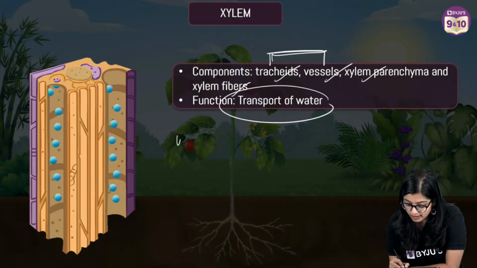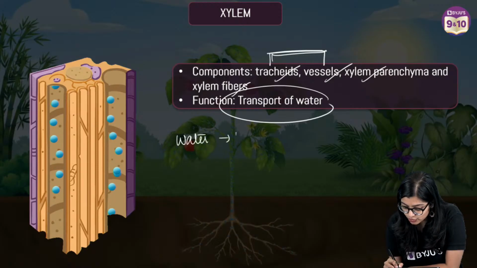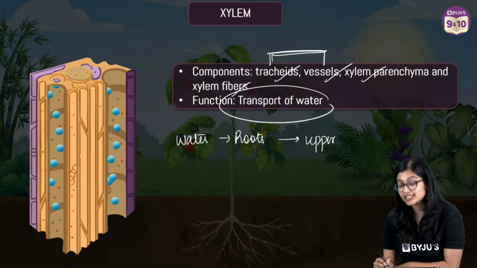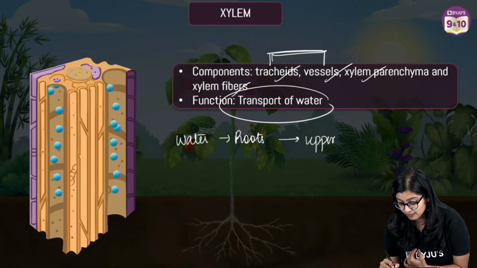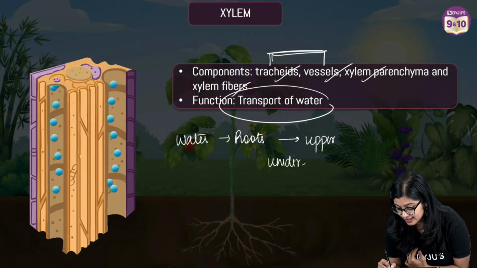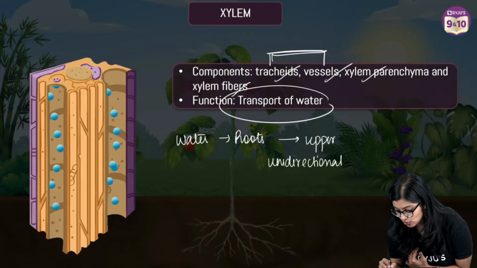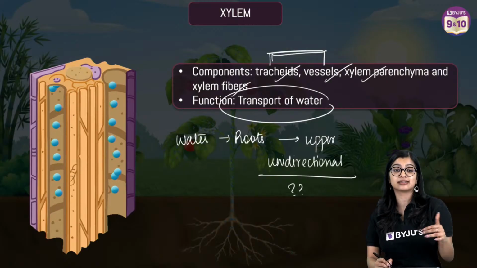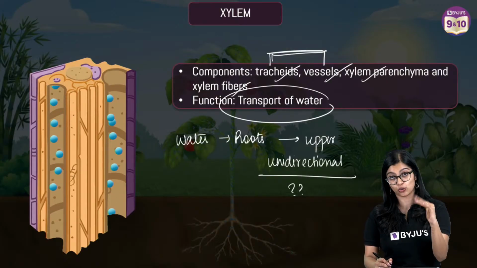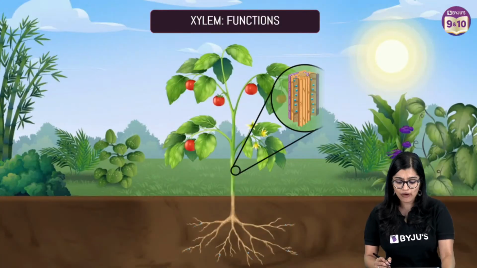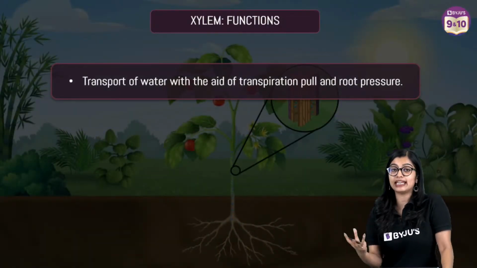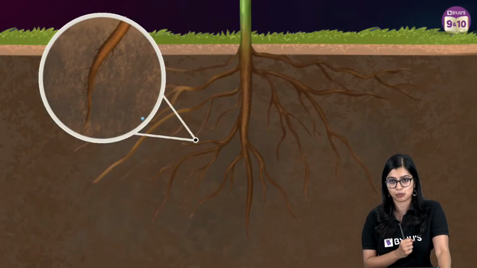Water that is absorbed by the roots is transported to the upper parts, and it is one-way directional. That means the transport through xylem is unidirectional, only one way. Now, what exactly facilitates this unidirectional transport through xylem? For that, we need to understand a little bit on how exactly the water is absorbed and transported.